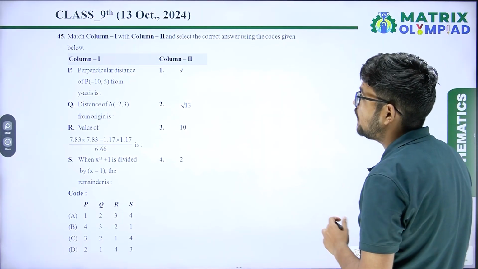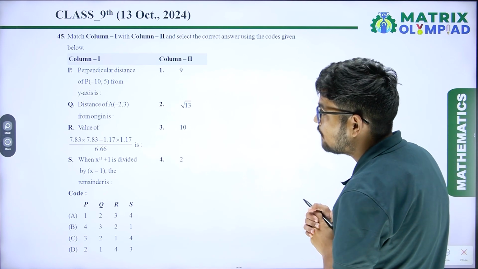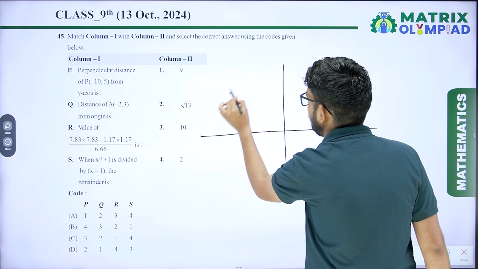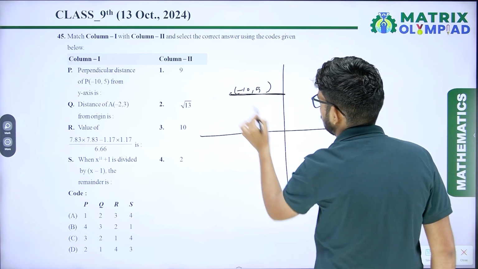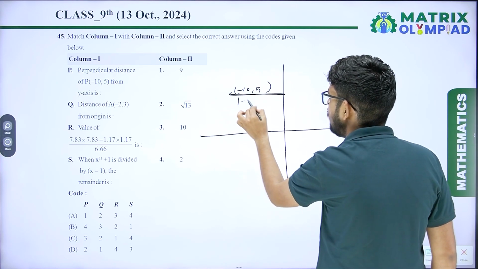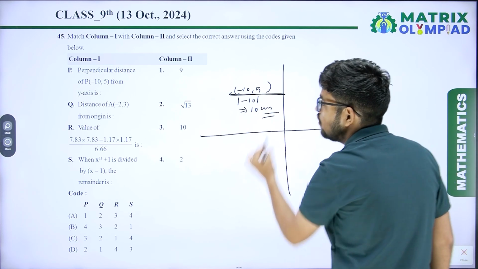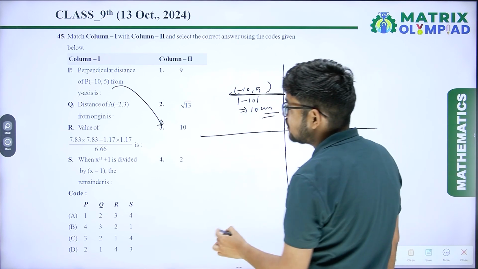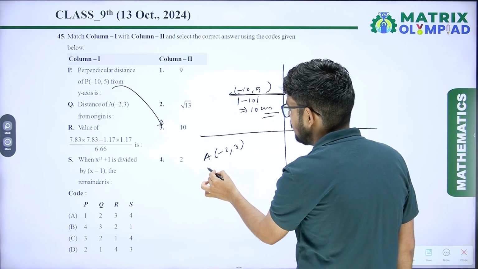Next, question number 45. Match column first and column second. P, perpendicular distance of point minus 10, 5 from y axis. So it will be the mod of minus 10, that is 10 units. So P's correct answer is option 3. Q, the distance of minus 2, 3 from the origin.